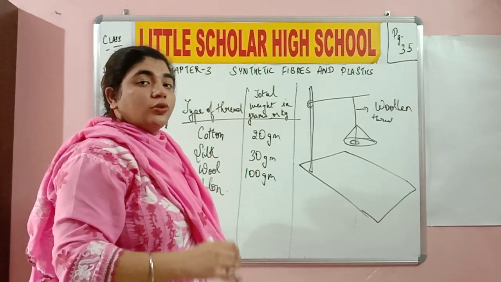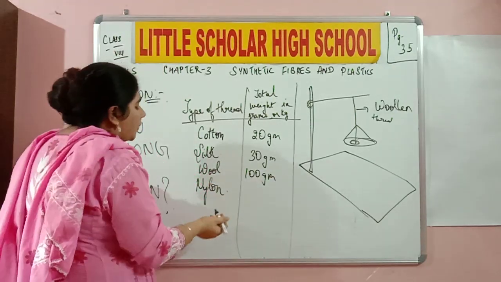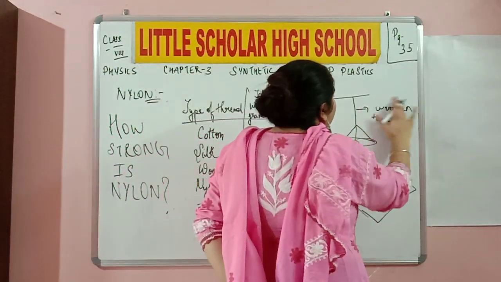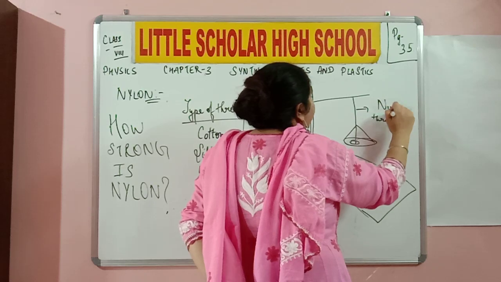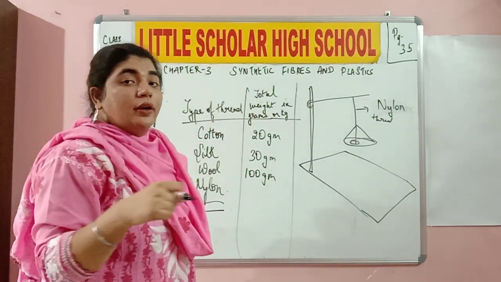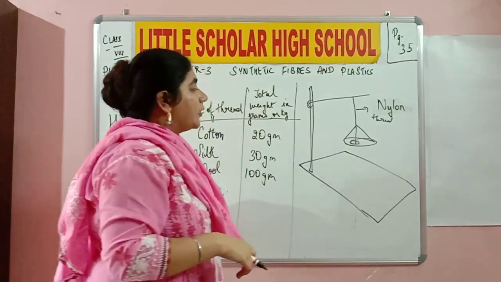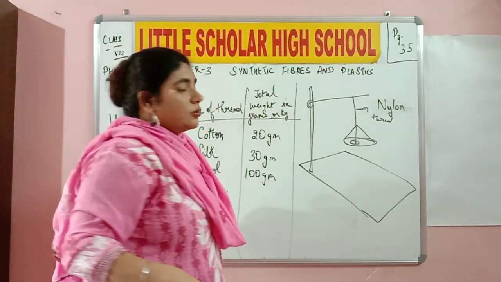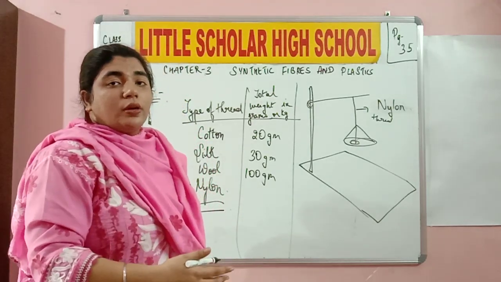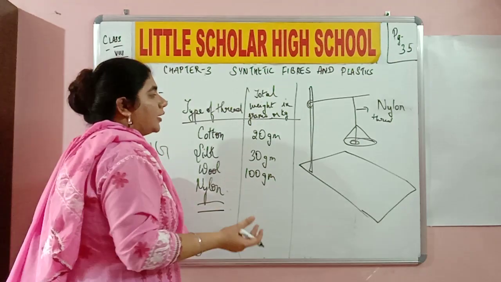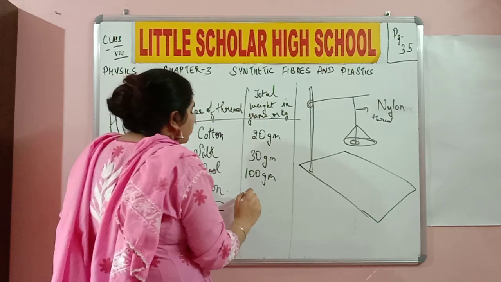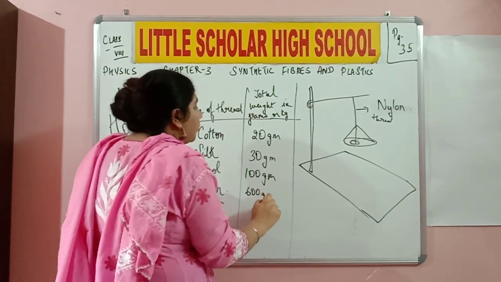Now, next I am going to use the fourth thread over here. Of which material is the fourth thread made up of? Nylon. So in the fourth case, I am going to take the nylon thread. Now the pan is being held with the help of a nylon thread, and I keep adding weights. I add initially about 50 grams, the thread did not break. 100 grams, the thread is not breaking. 200, 500. When I keep something very, very high, because you can see it is a very thin thread over here, maybe across 600 or something, the thread broke.